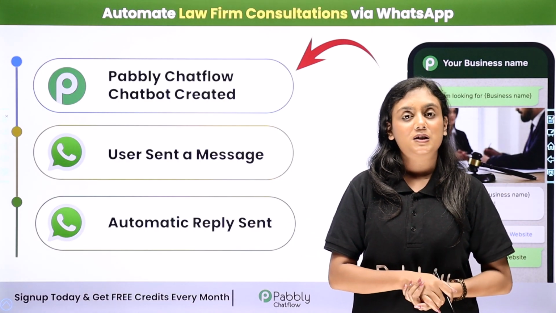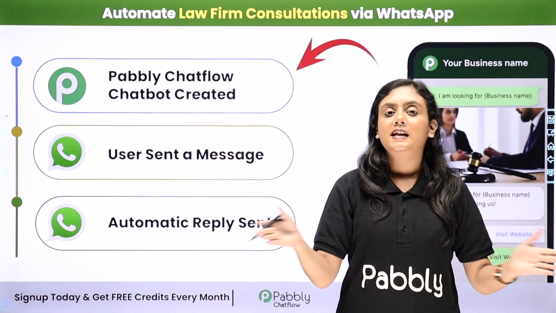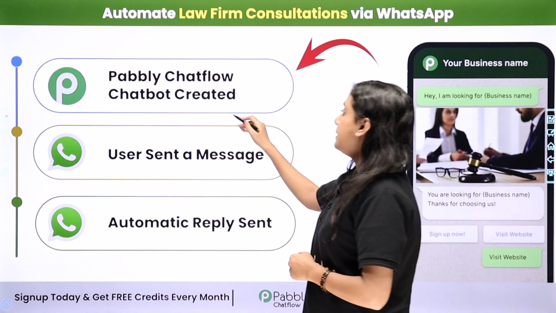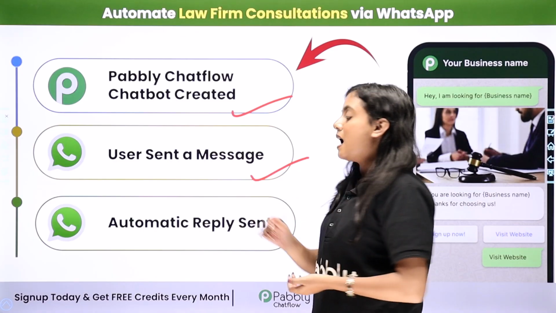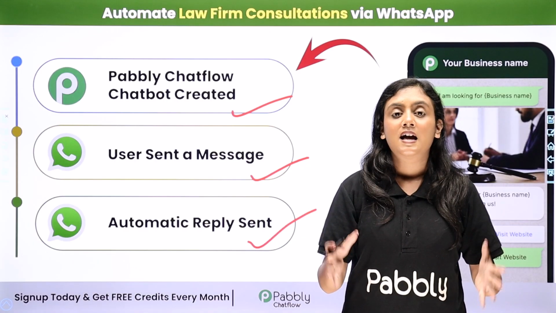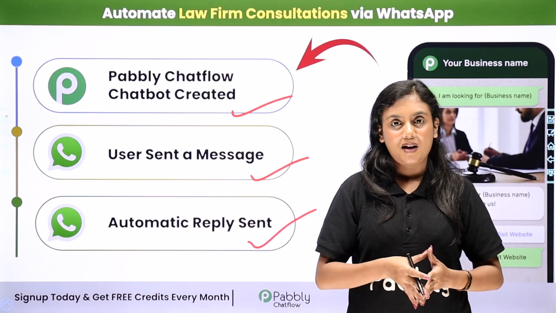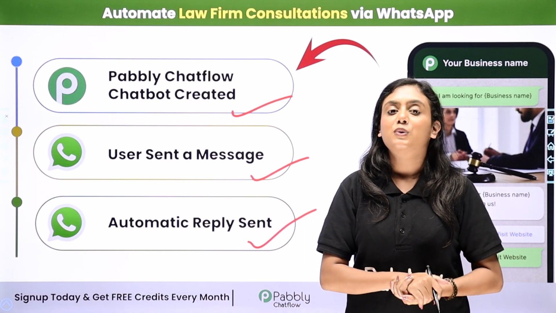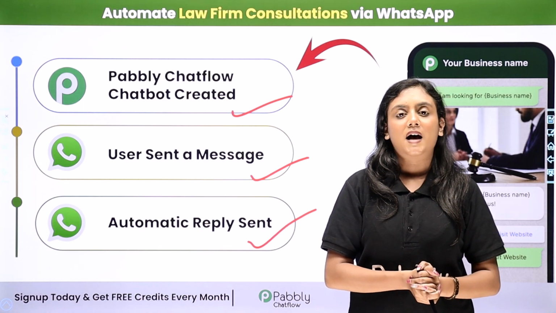So to solve the problem, what I have done is I have created an amazing WhatsApp chatbot, that too without need of any coding and programming skills, using Pabbly Chatflow. Now as I have created this amazing bot, whenever I receive any of the queries from my leads on WhatsApp, automatically this bot is going to send a reply to them. And not only that, collecting the data from the leads, this bot is going to add it in Google Sheets, that too automatically. So now if you want to learn the entire process of how this amazing bot works and you can create this bot for your business as well, for that I'm going to take you towards my screen.